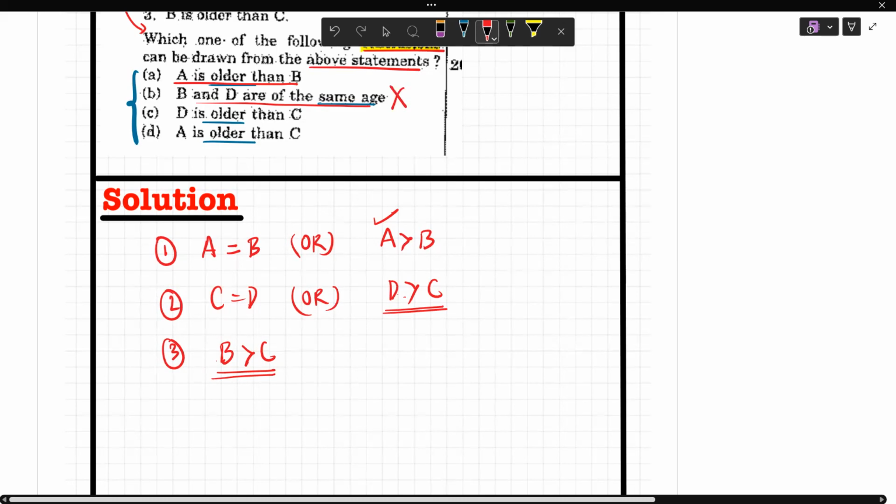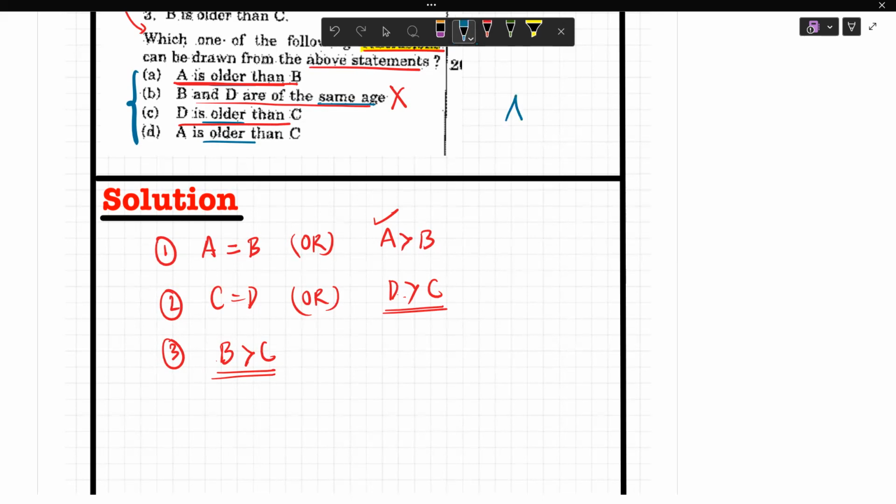Now the next one. D is older than C. Is D older than C? And A is older than B. But if it says A is older than B or D is older than C, that means it is limiting yourself. It is telling you A is surely greater than B. A's age is completely greater than B. So this case, A can be equal to B, is nullified.